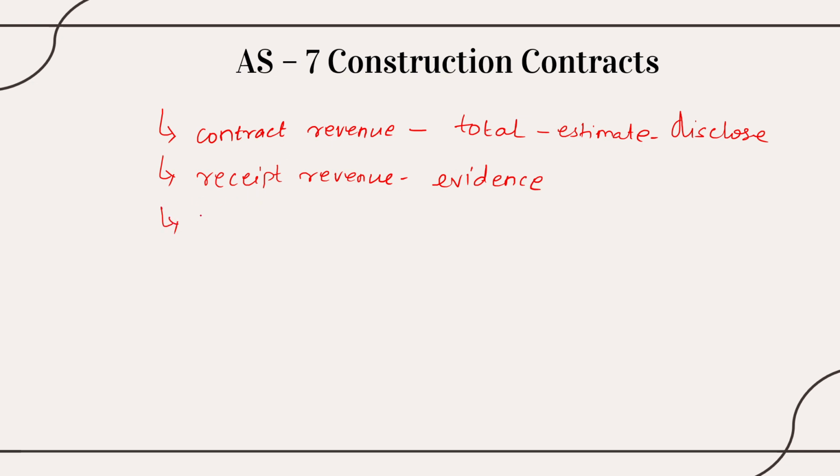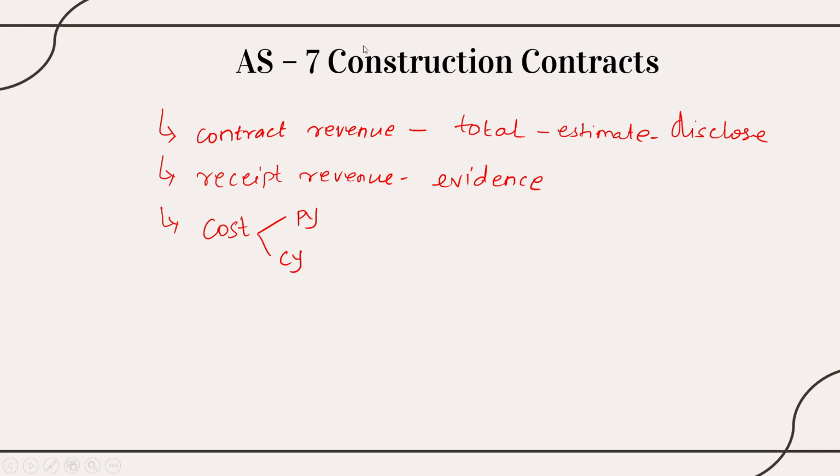Number 3, I have something that is called cost. Previous year and current year, right? Whatever the cost that I have incurred in the previous years as well as in the current year, because construction cannot happen in 1 year.